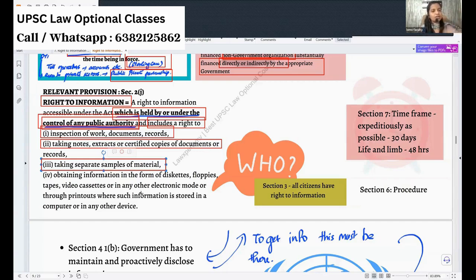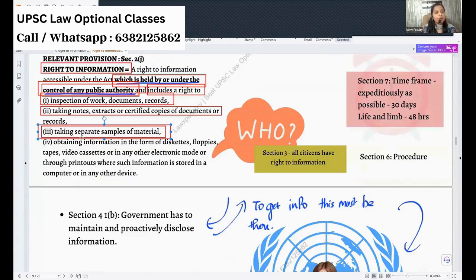So you can inspect the work, documents and records, take notes and extracts, get certified copies, or take separate samples if it is some material. You can also obtain information in floppy disks, tapes, pen drives, or any electronic mode. You can do that. Okay, now who has this right?